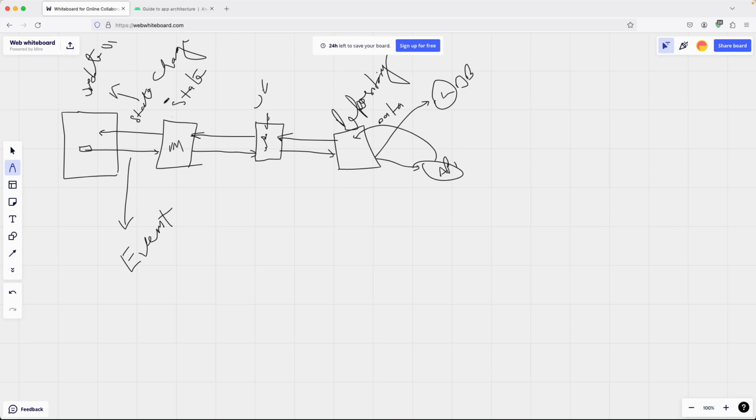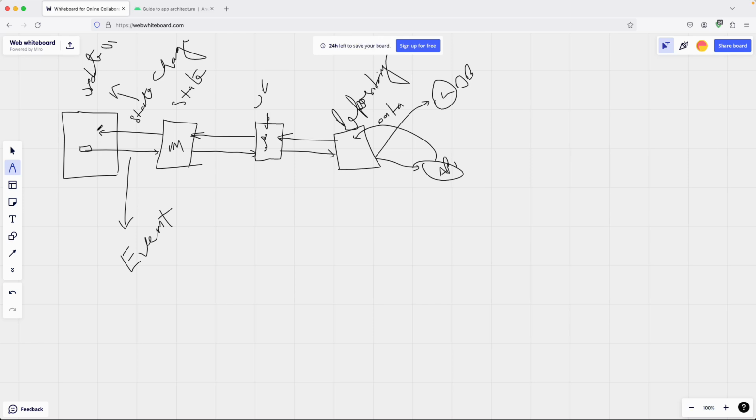Once we receive the data back and it enters the view model, the view model will store it as a state, and whenever that state changes in the view model, that's going to update our UI. So this is basically a unidirectional data flow. The event is flowing from the UI to the single source of truth, and data is flowing from the single source of truth back to our UI. I hope you got the concept of how the unidirectional data flows.